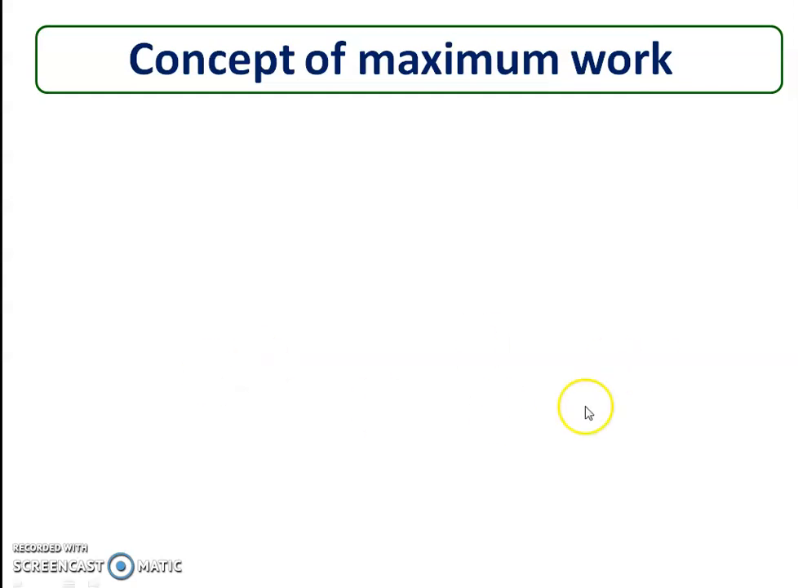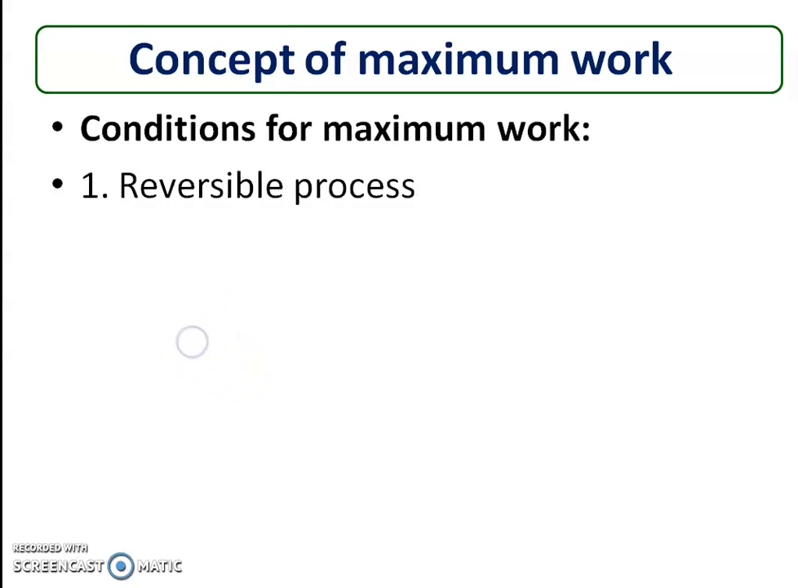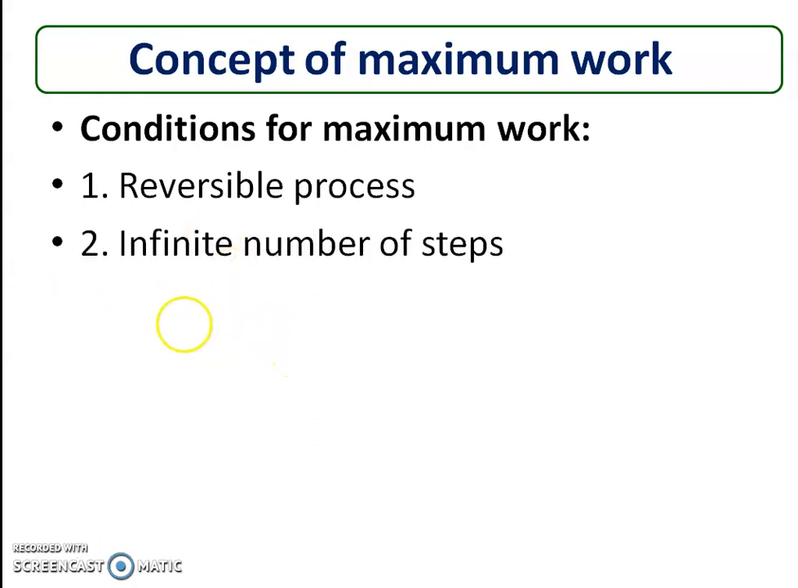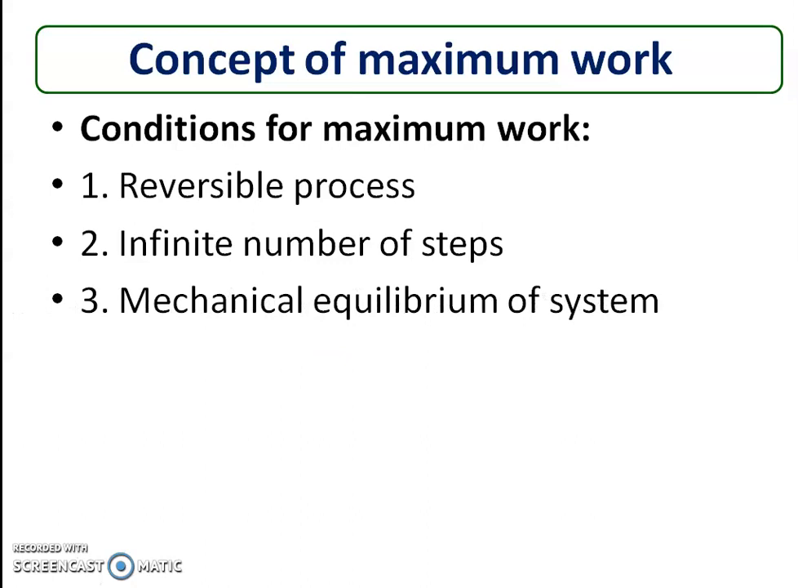Now the next point is the concept of maximum work. To obtain maximum work, some conditions should be fulfilled, and the first condition is that the process must be reversible and it must be isothermal. There must be an infinite number of steps between the initial and final state of a system, and this is the condition for reversibility. For a reversible process, there are n number of steps between the initial and final state.